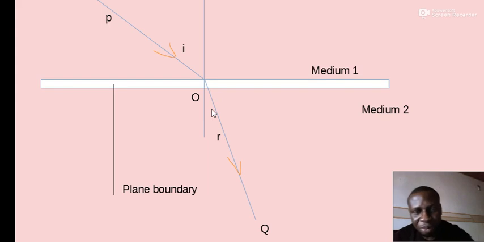So having said that, refraction is a property of waves that emerges when a wave tends to cross the boundary between two media of different densities. This is a very important property of refraction of waves.